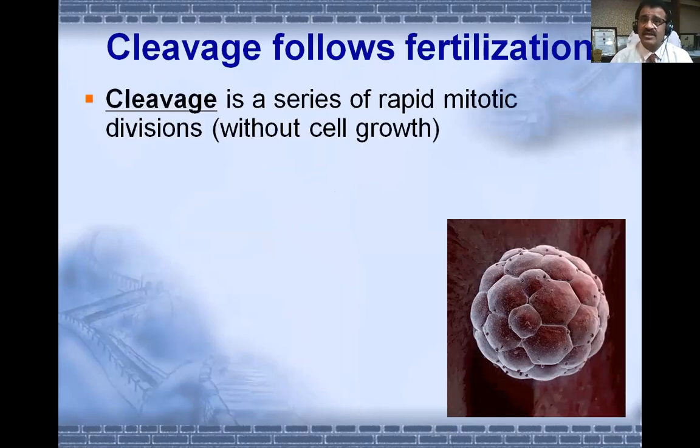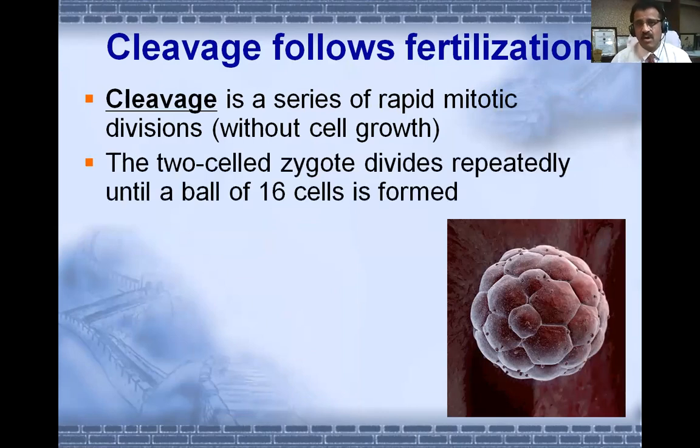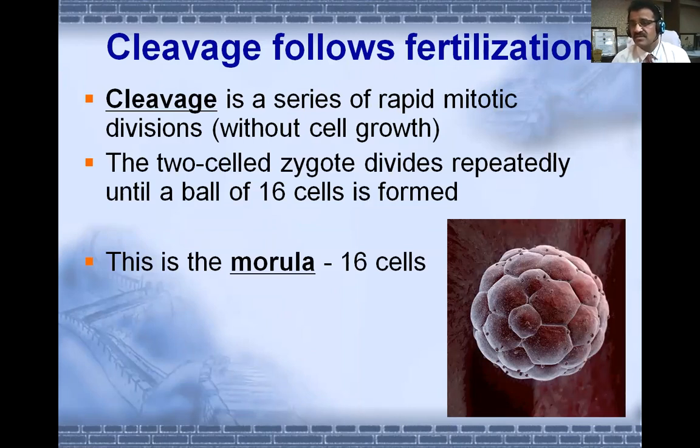So cleavage is a series of rapid mitotic divisions once again, without cell growth; the number is increased, but the size is not increased. And when it comes to the stage of 16 cells, we call it a morula. Here you can see a picture of a morula. Morula means strawberry like, sorry, not strawberry, mulberry like structure.